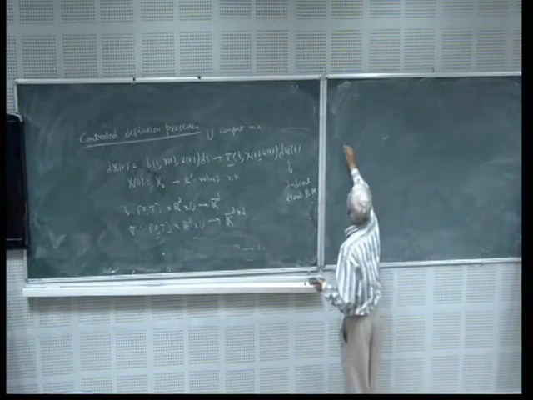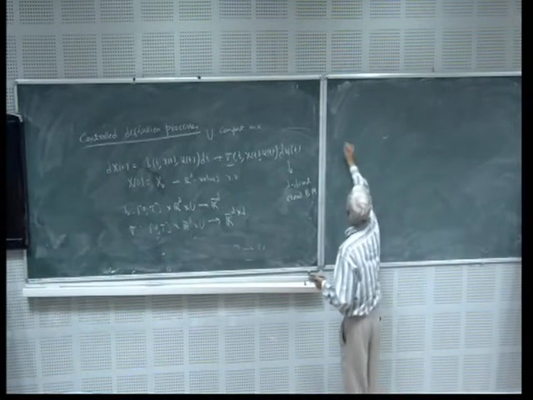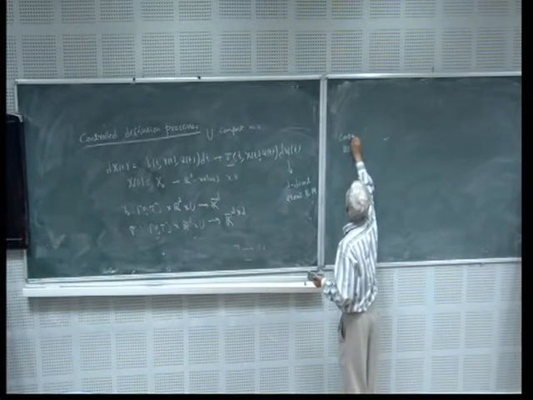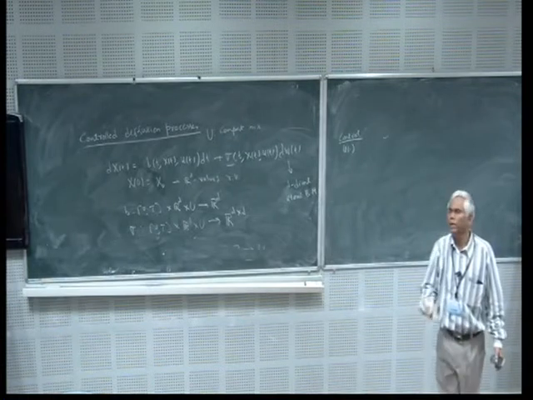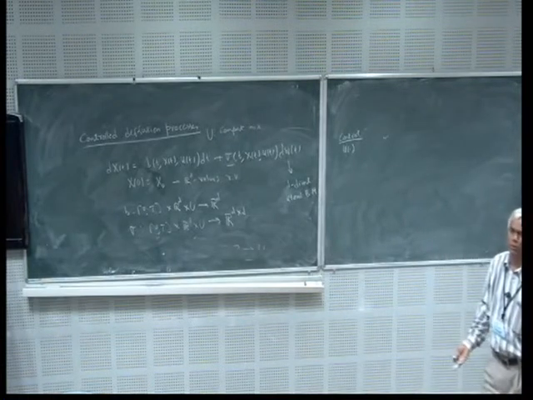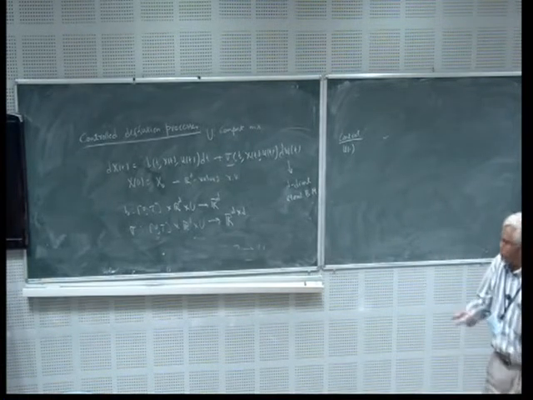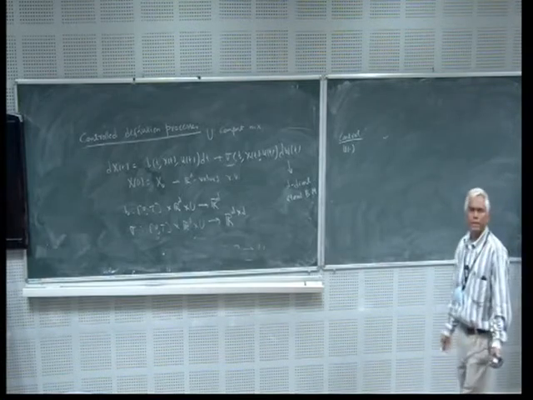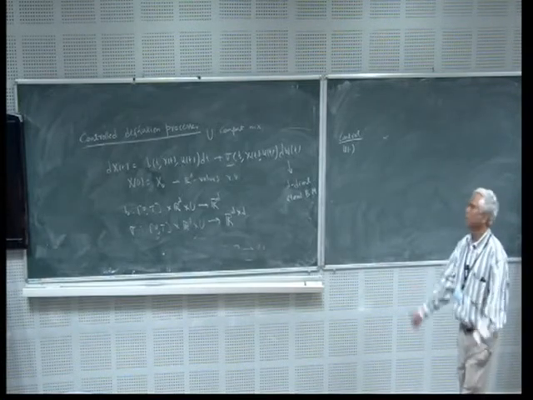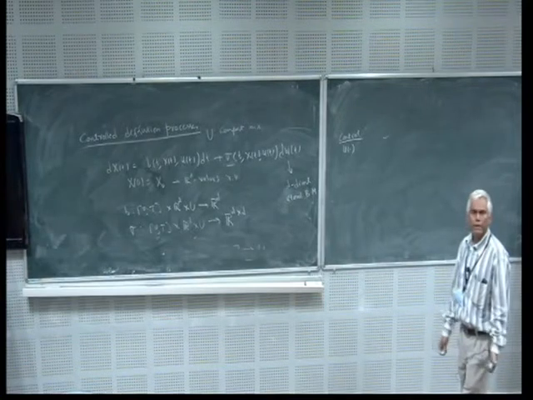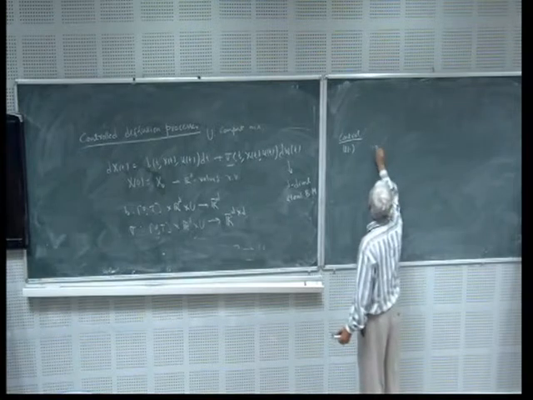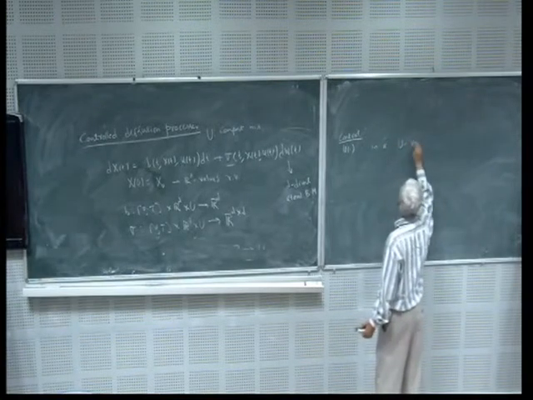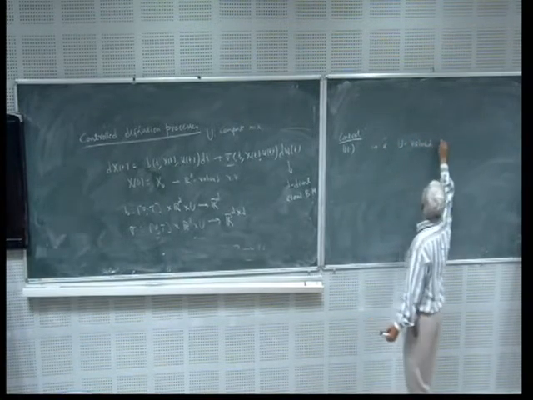Control means here, since everything is stochastic, control is not a function but a stochastic process. Control has to take care of the uncertainties as well. So control is not a function of time alone, it's a stochastic process. So u is a U-valued stochastic process.